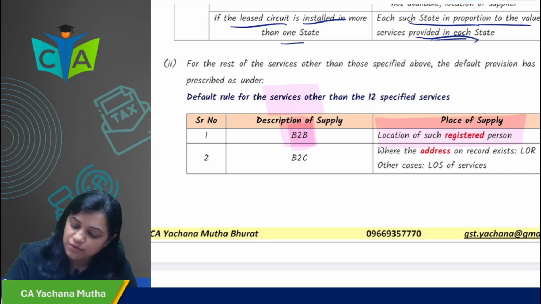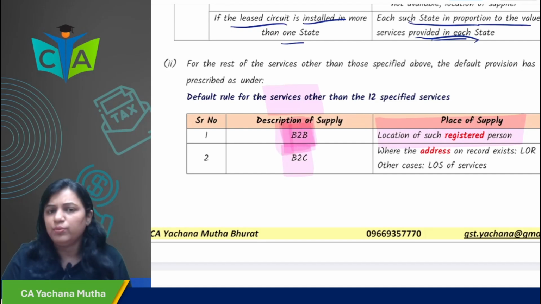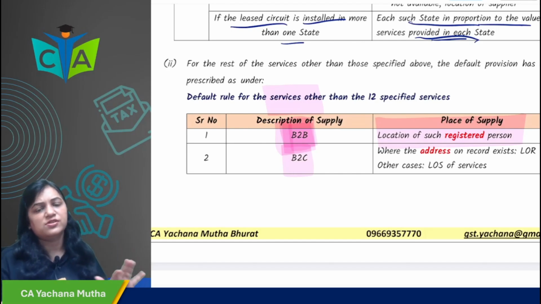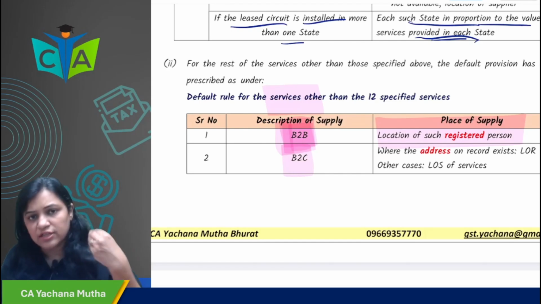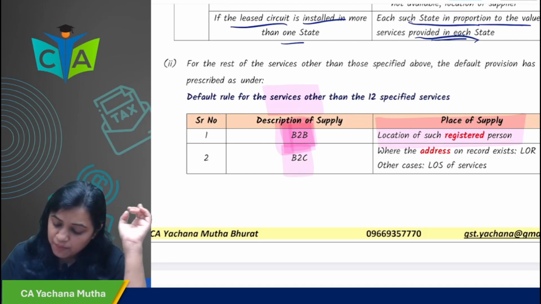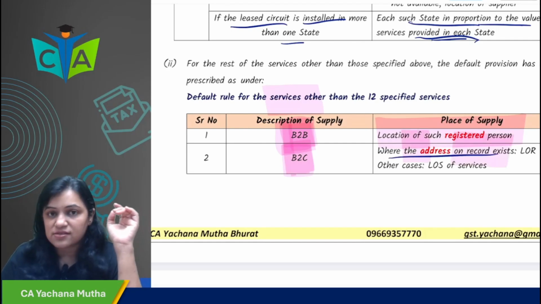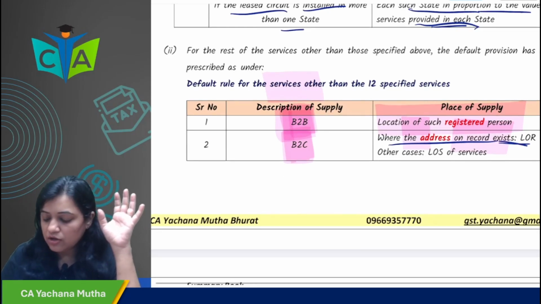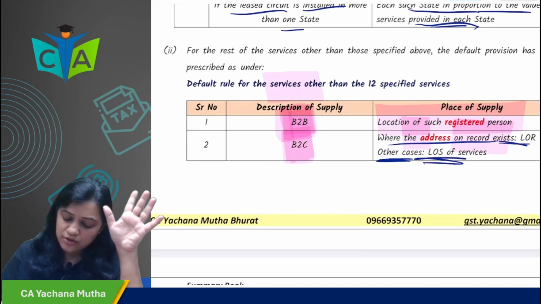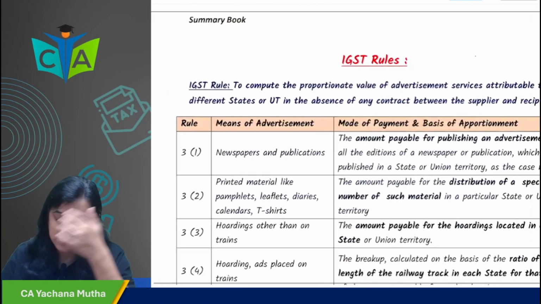But if it is B2C, B2B is very simple. In case of B2B, it is always very simple. In all other services, it is the location of such registered person, because the other person has to take credit. So, the place of supply is fixed at his place only. But in case of B2C, where the address on record exists, you have the address, then LOR, location of recipient. In all other cases, LOS. Okay, so this will apply in all the cases except the specific cases.